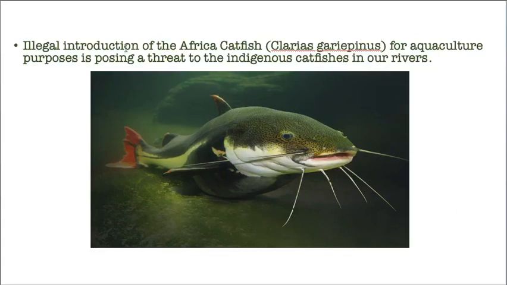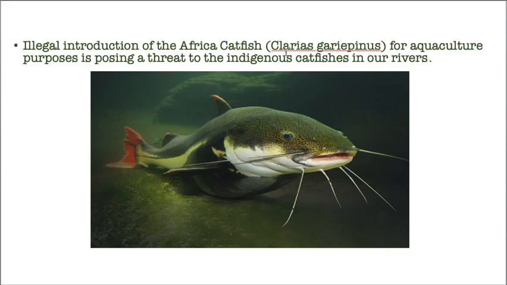Okay, and let us, yes, I brought one more example also, luckily. Yes, illegal introduction of African catfish. This African catfish is actually a carnivorous fish. See, catfish, why was it described as catfish? Cats also have a mustache like this. See, this mustache like this. So that's why it was considered as African catfish, looking like this cat, with a mustache.